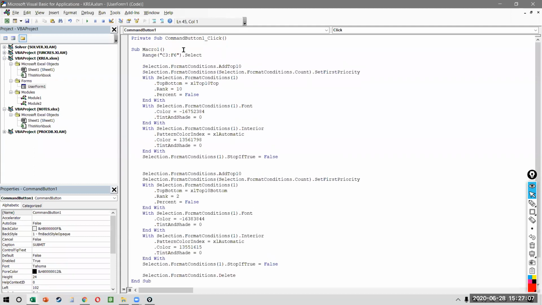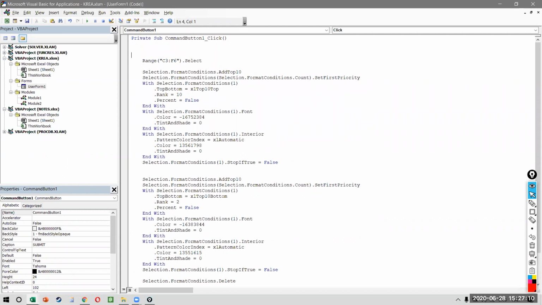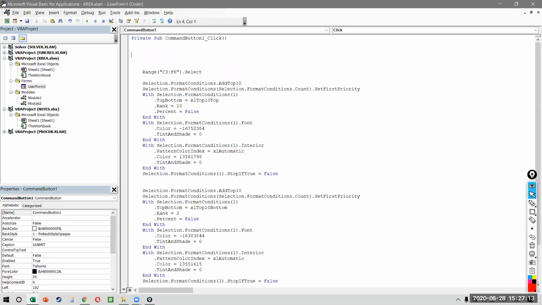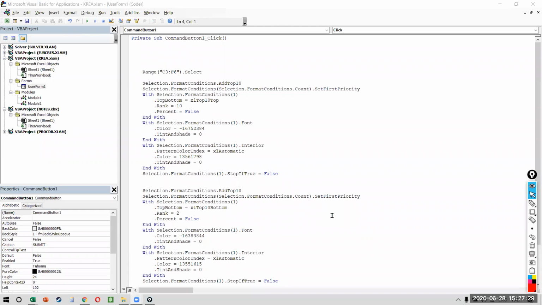And what should be the first thing that happens? Anyone? What should be the first part of the code that happens when a user clicks on the command button? It will store the above values on the variables. No. What is the first thing that it does? Think. It will ask for the user input. Sure, I'm taking the user input. Absolutely. So the user chooses the top and bottom and the number. What after that?